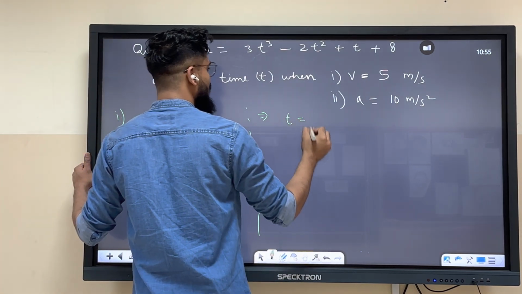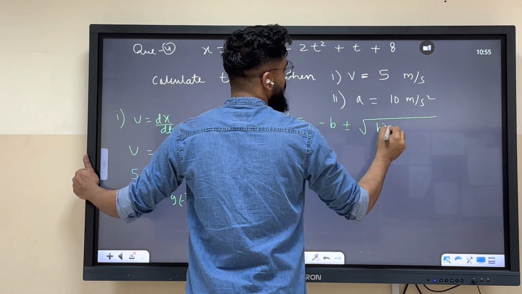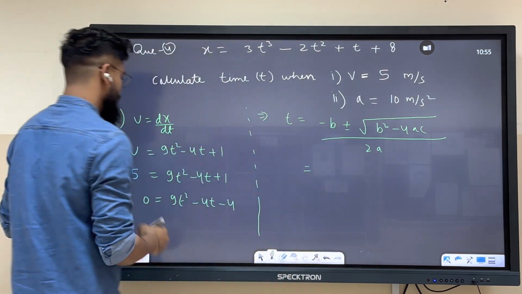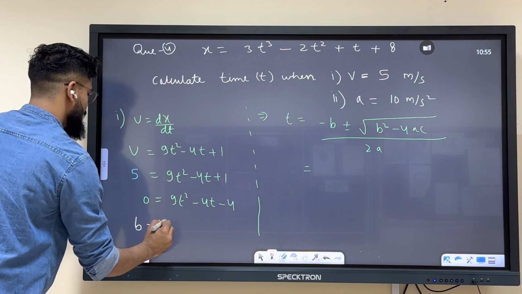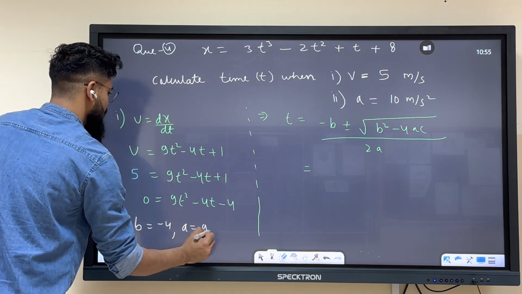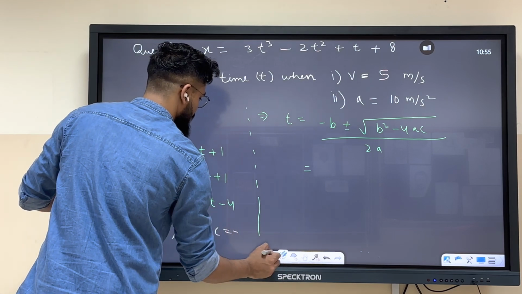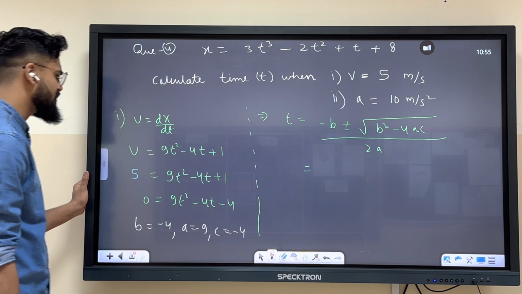So t over here will be minus b plus minus under root b² minus 4ac upon 2a. Quickly do it. Tell me, what is b? Say it, what is b? b is -4, a is 9, c is -4. Okay, so c is -4. Put the values quickly and get the answer.